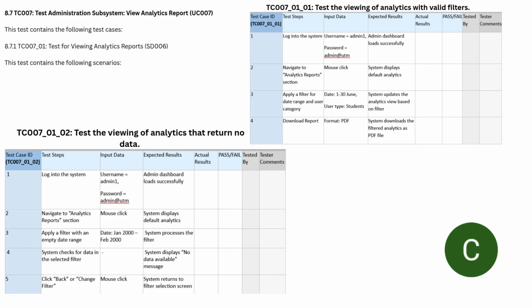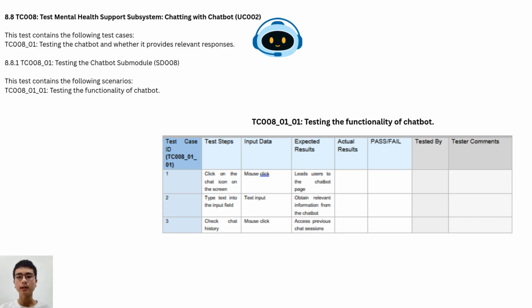selection screen. Next, we will look at testing the mental health support subsystem. It involves testing the functionality of the chatbot. The testing steps are to click on the chat icon, type text into the input field, and check the chat history. All expected results are also documented in the table and must return relevant results.